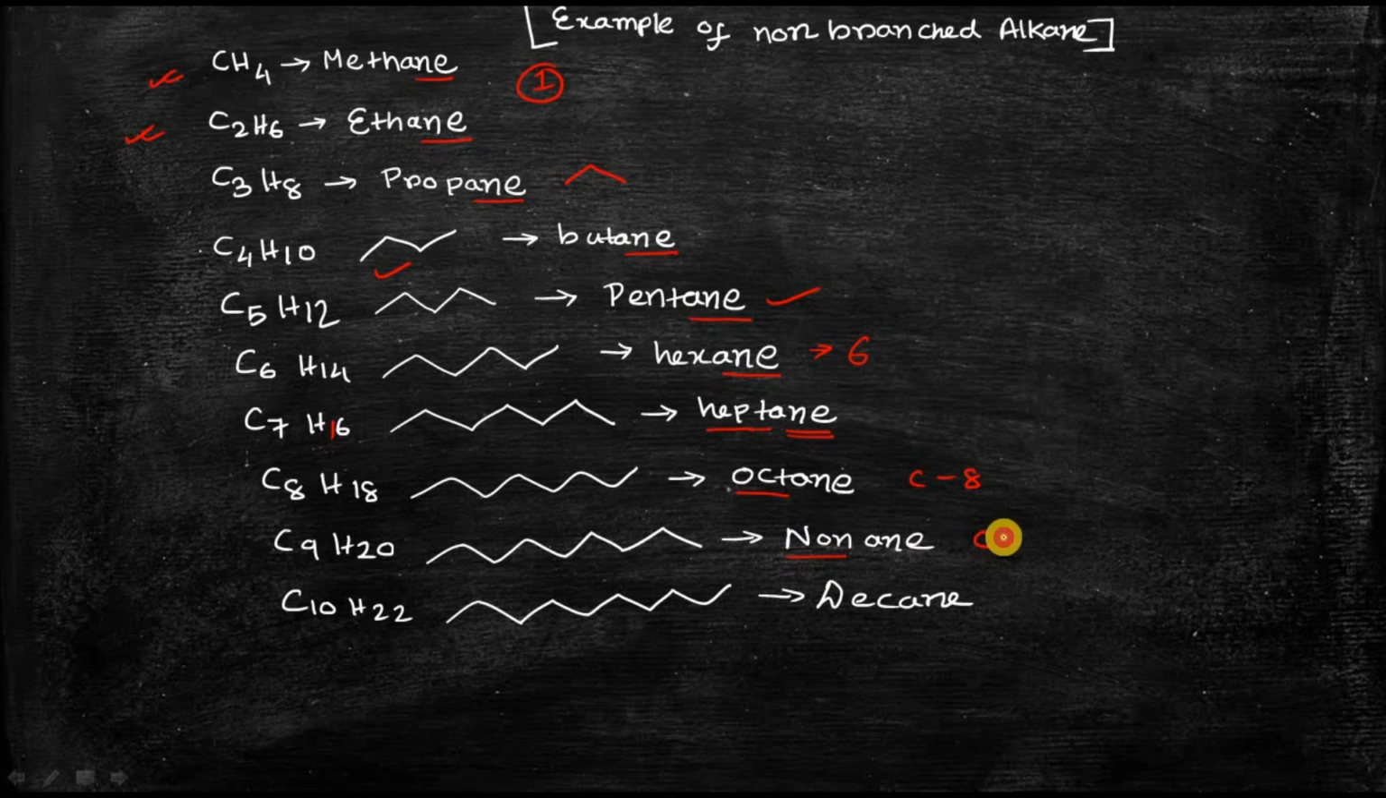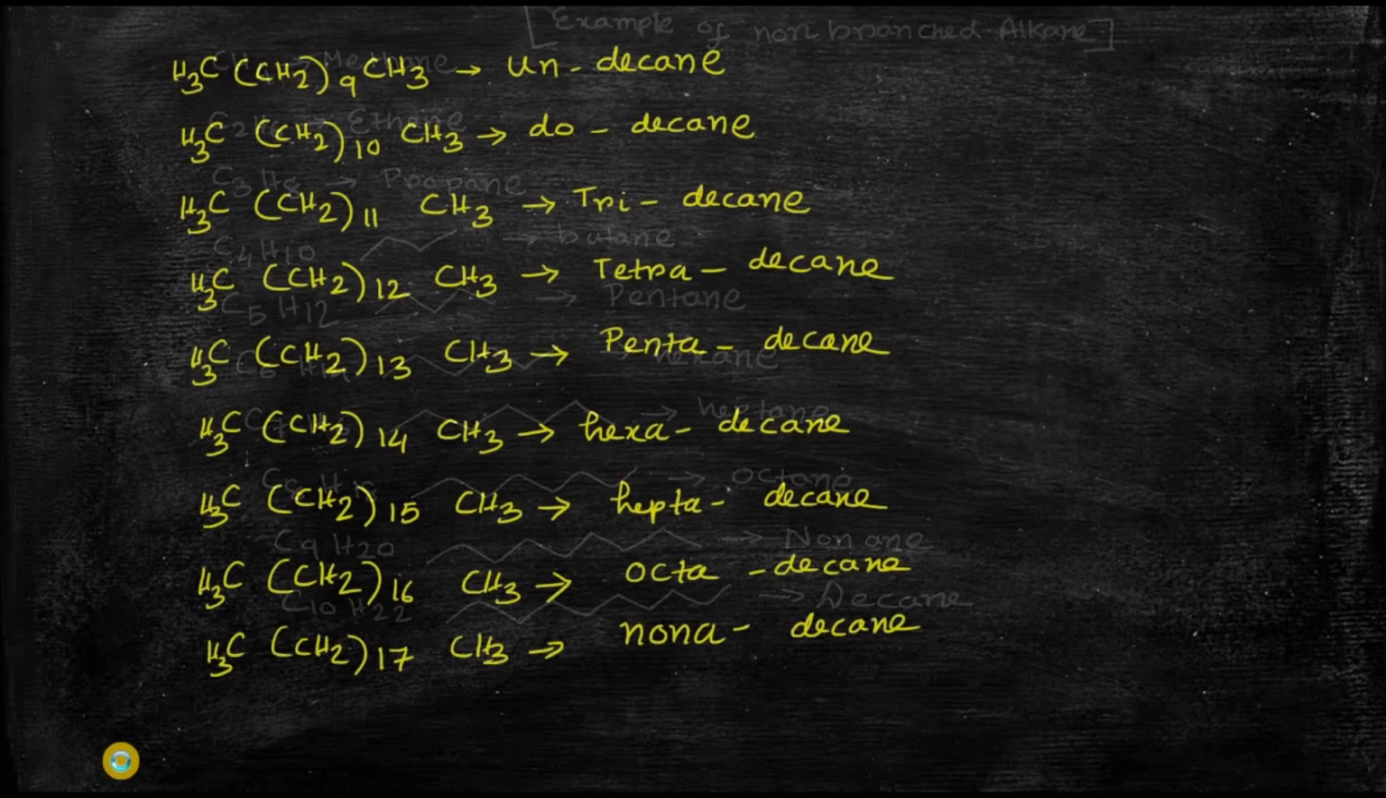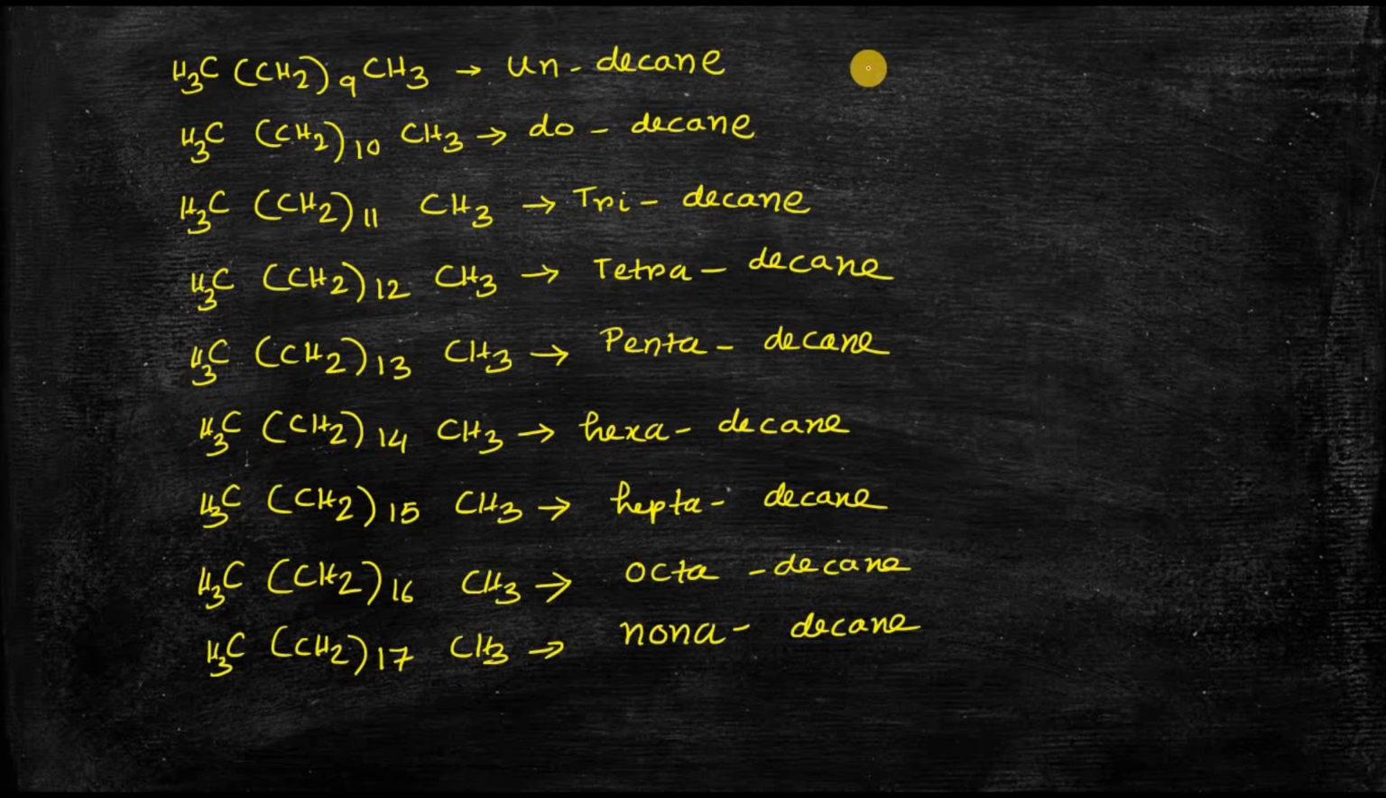Non is for C equal to 9. Now for the 10 membered non-branched alkane, the nomenclature is decane, C10H22. This is the structure, total 10 carbon atoms, so its nomenclature is decane. Now you must be wondering what happens after C greater than 10. After C greater than 10 also there is a systematic way that I will describe. Now these are the examples of unbranched alkanes which have more than 10 carbon atoms.